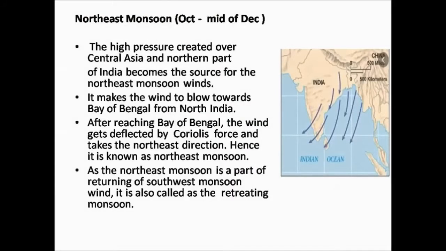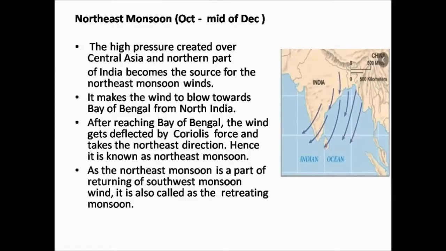Northeast monsoon. The northeast monsoon starts in the month of October. After the southwest monsoon, the winds in the northern region lose their moisture content after the heavy rainfall from the southwest monsoon. So therefore, the pressure is very high in that region. The high pressure created over Central Asia and the northern part of India becomes the source for the northeast monsoon winds. It makes the winds blow towards the Bay of Bengal from North India.